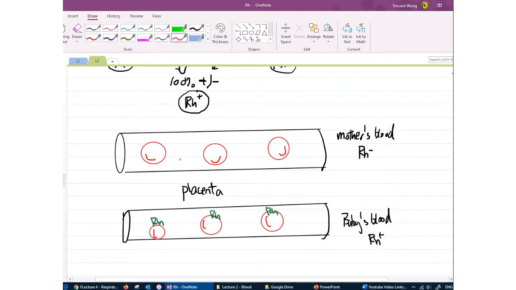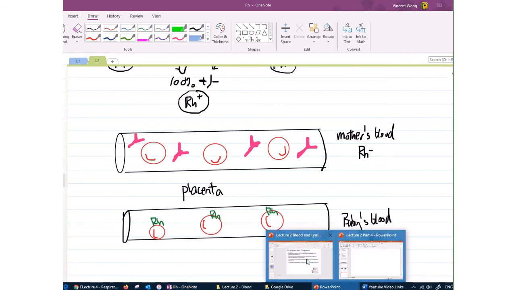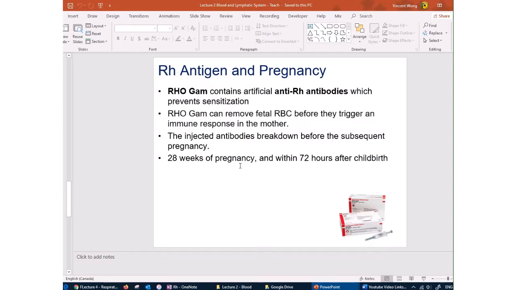I'm going to draw some here. There is an artificial antibody against Rh. There is another one. The mother will receive the shot sometime during pregnancy, at 28 weeks. The whole pregnancy is usually about 40 weeks or so. So at 28 weeks of pregnancy, you're going to receive one shot, and 72 hours after childbirth, you're going to receive another shot just to be sure.